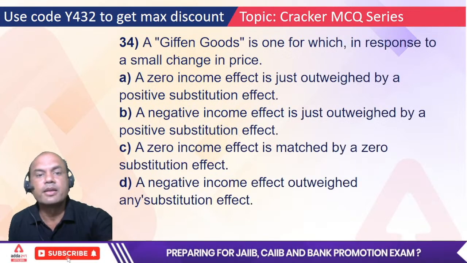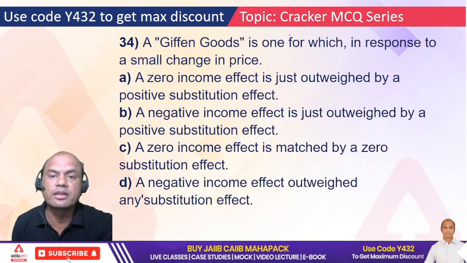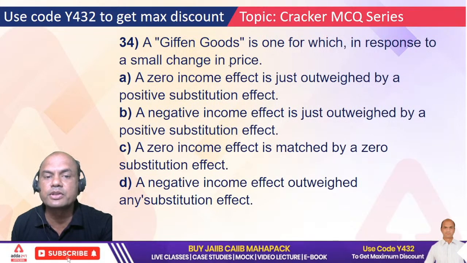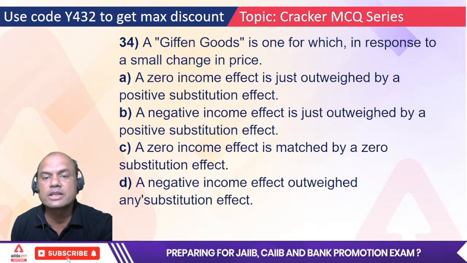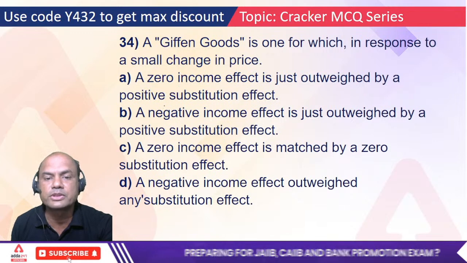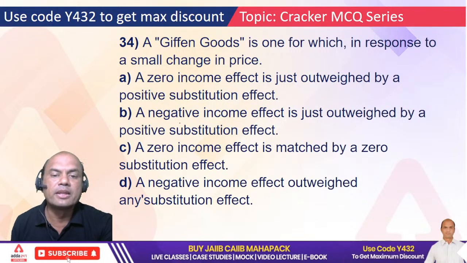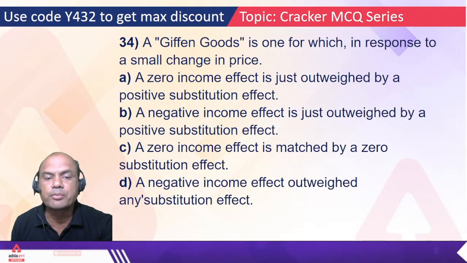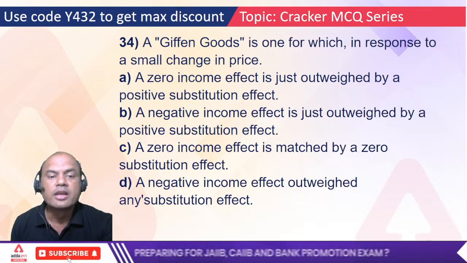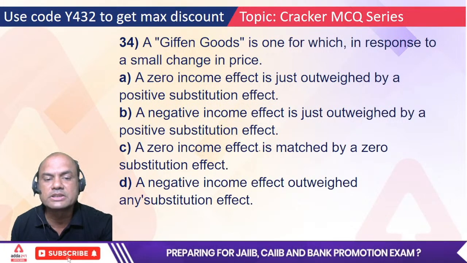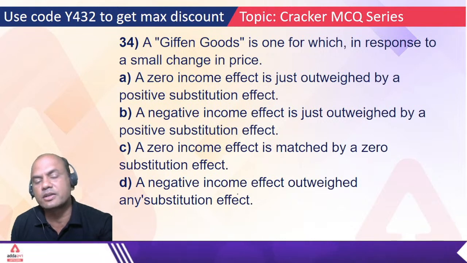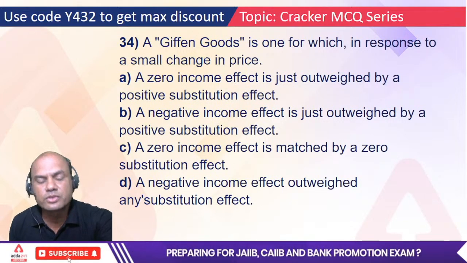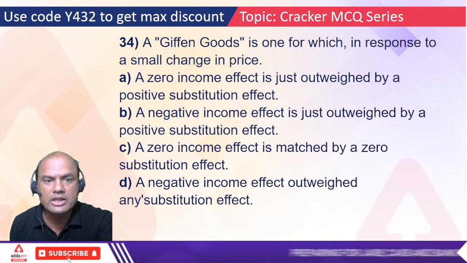Okay. Next, a Giffen Good is the one for which, in response to a small change in price: a zero income effect is just outweighed by a positive substitution effect; a negative income effect is just outweighed by a positive substitution effect; a zero income effect is matched by zero substitution effect; a negative income effect outweighs any substitution effect. Firstly, what are Giffen Goods? I'll show you those first.